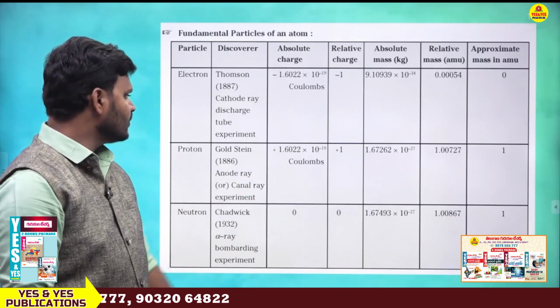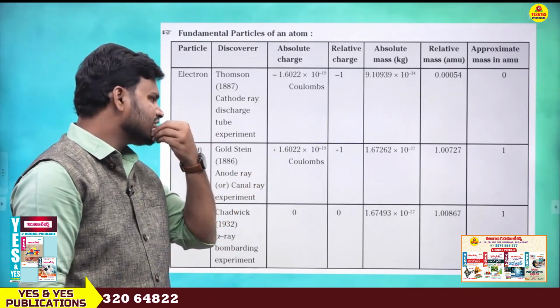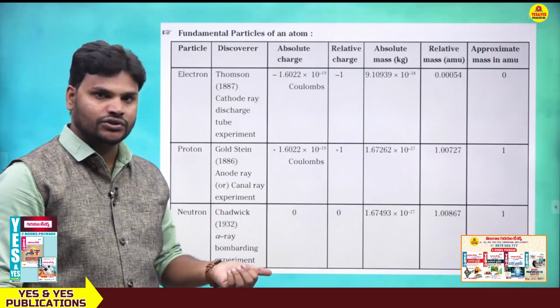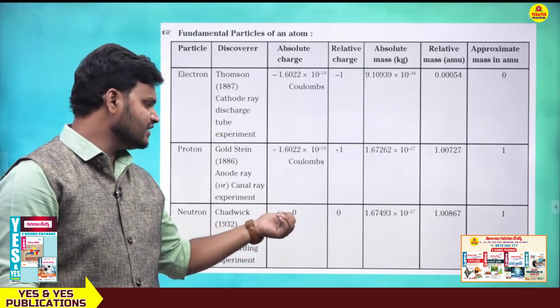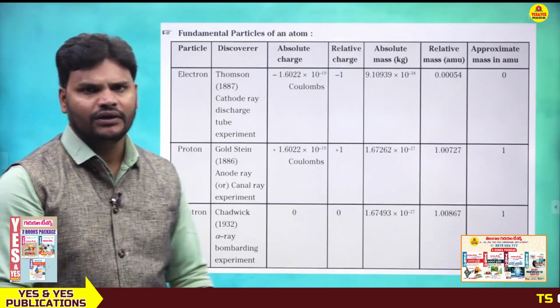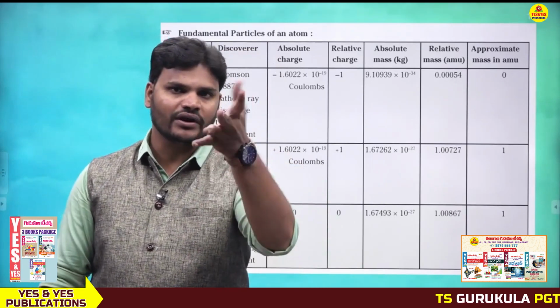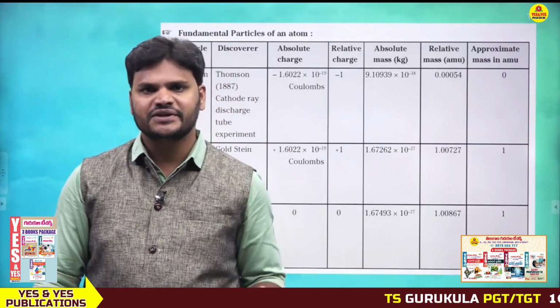Next, what about this one? Proton, plus 1.6022 into 10 power minus 19 coulombs. So neutron, there is no charge, that is 0. This point is important. Electron charge negative, proton charge positive, whereas neutron not having any charge. This point is a basic point.